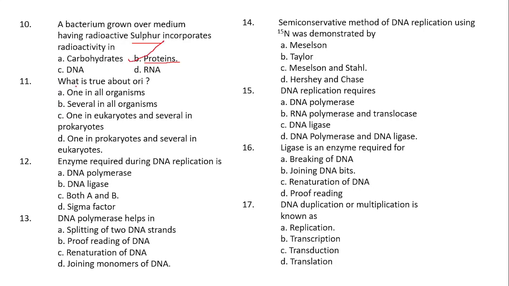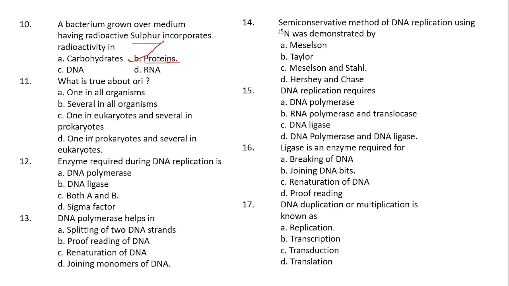Next question. What is true about oocyte? Option A, one in all organisms. Option B, several in all organisms. Option C, one in eukaryotes and several in prokaryotes. Option D, one in prokaryotes and several in eukaryotes.